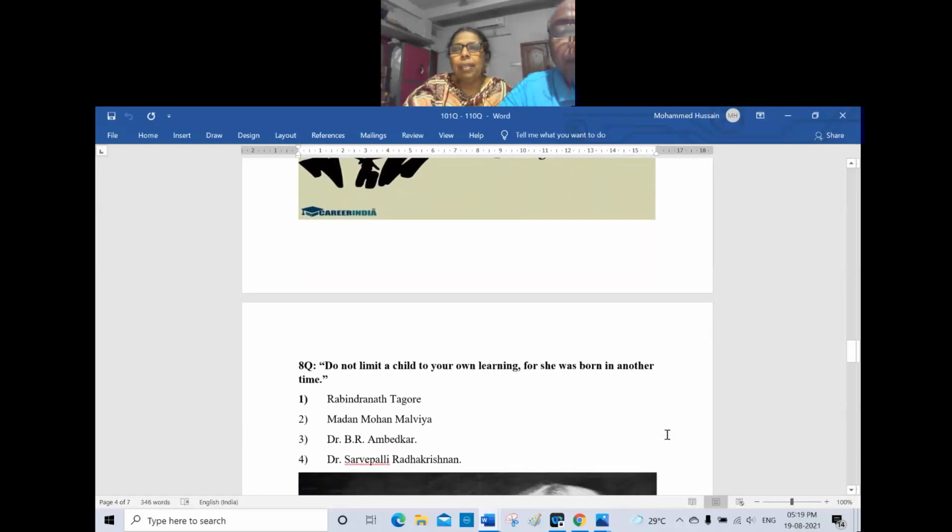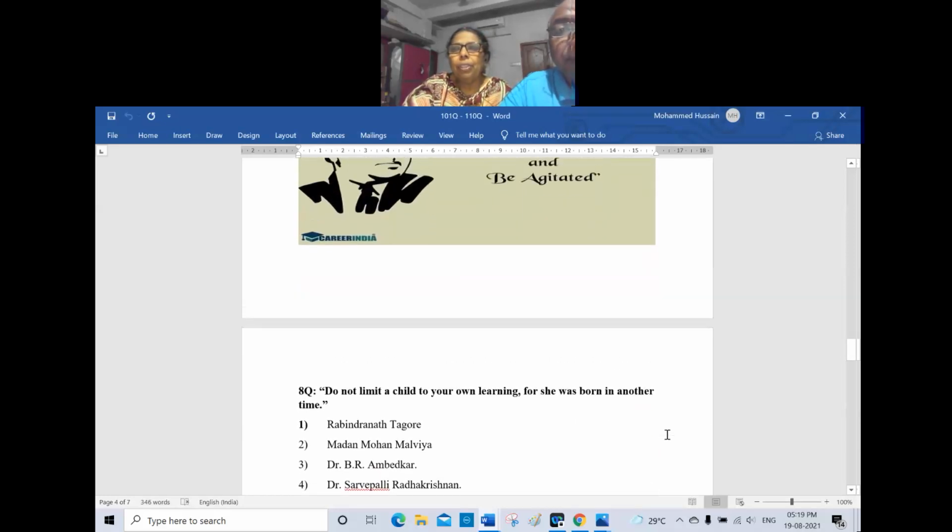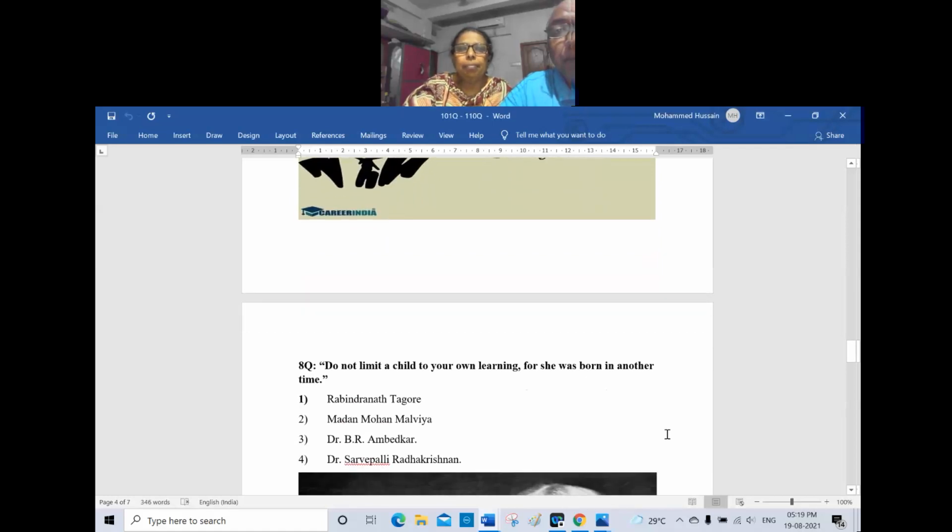Yes, that is B.R. Ambedkar. Next, 109. 8. "Do not limit a child to your own learning, for she was born in another time." 1 is Rabindranath Tagore, 2 is Madan Mohan Malviya, 3 is Dr. B.R. Ambedkar, and 4 is Dr. Sarvepalli Radhakrishnan.